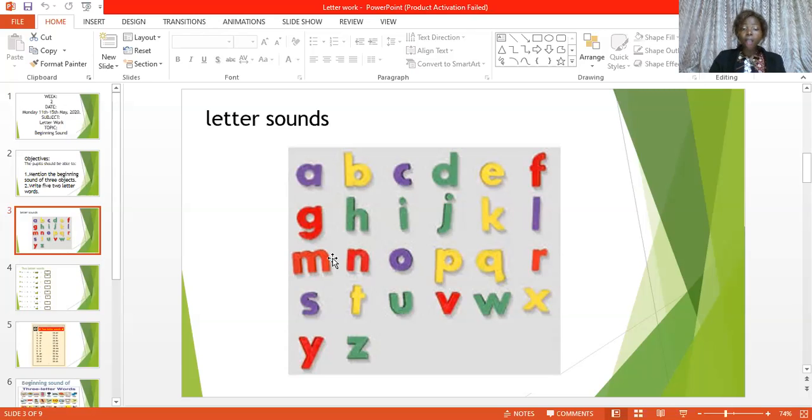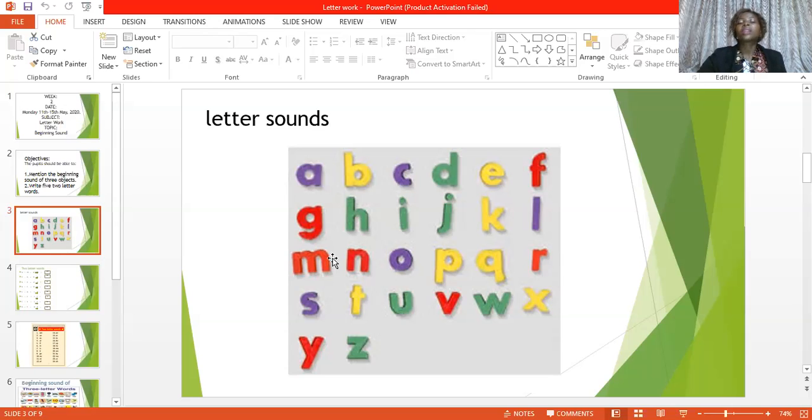Letter O sound O as in orange. Letter P sound P as in pot. Letter Q sound Q as in queen. Letter R sound R as in rabbit. Letter S sound S as in sun. Letter T sound T as in table. Letter U sound U as in umbrella. Letter V sound V as in van. Letter W sound W as in watch. Letter X sound K as in X-ray. Letter Y sound Y as in yam. Letter Z sound Z as in zebra.